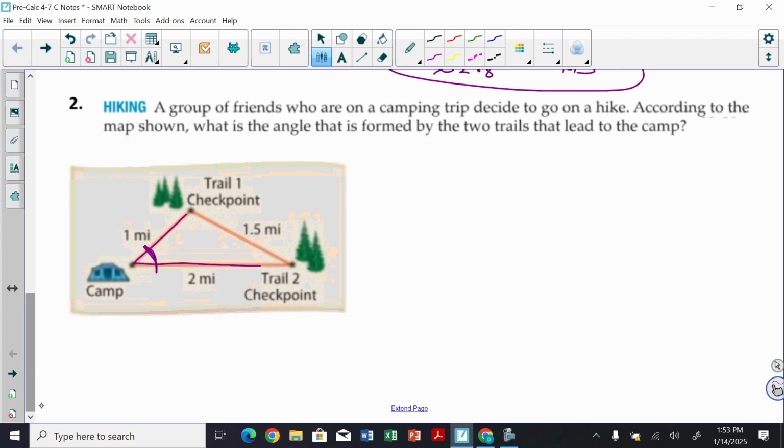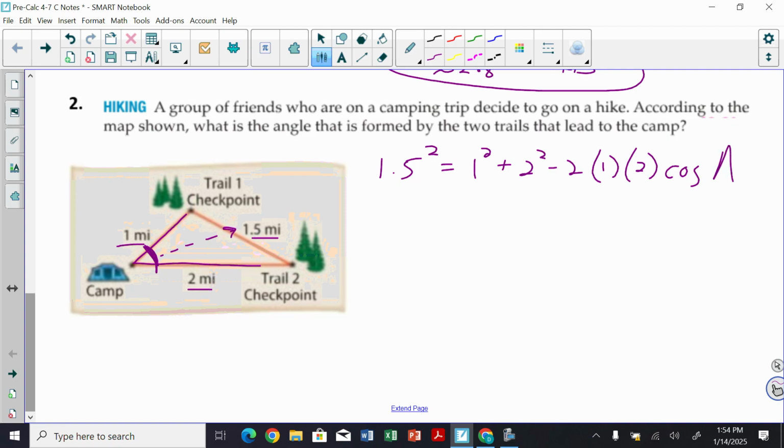Okay. We don't know what it is, but we do have all three sides, as you can see here. So we can use the law of cosines to solve for an angle. This is the angle I want to find. So I'm going to start with the side that's opposite that one and write it in terms of this. So 1.5 squared equals the other two sides, 1 squared plus 2 squared, minus 2 times 1 times 2, because those are the other two sides, times the cosine of, we're going to call it angle A because we don't know what it is. That's the one we're trying to find.